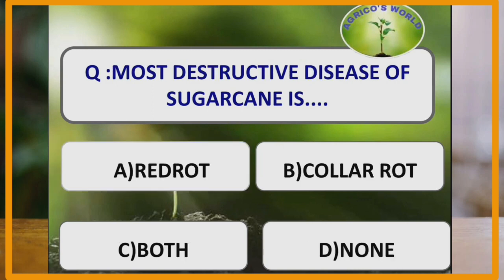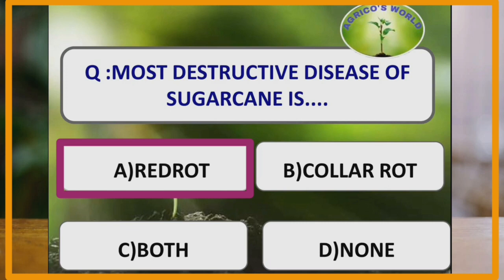What is the most destructive disease of sugarcane? The most destructive disease of sugarcane is red rot, which is caused by Colletotrichum falcatum.